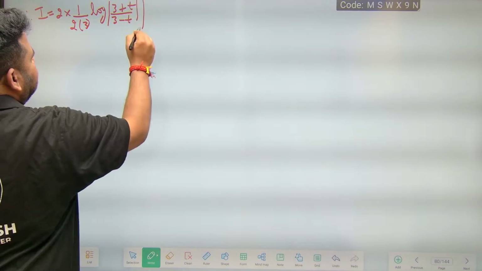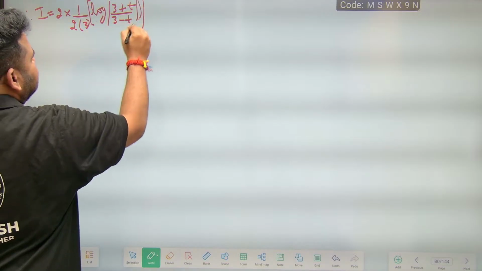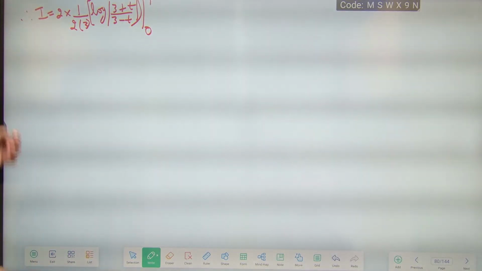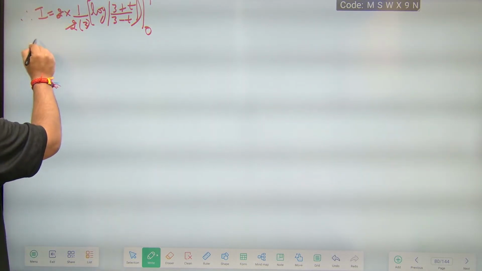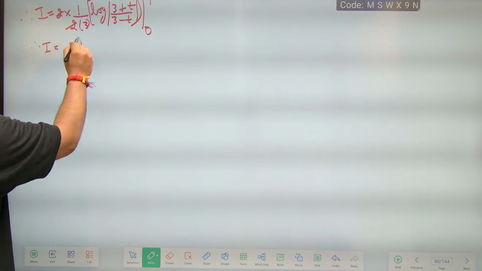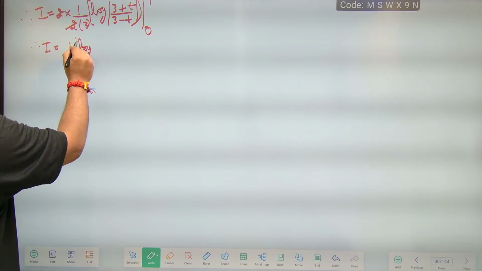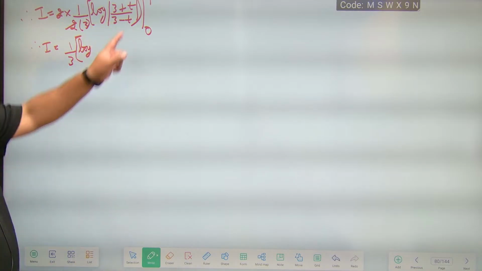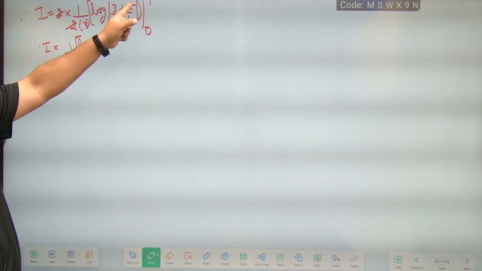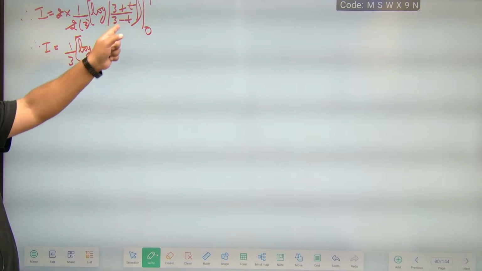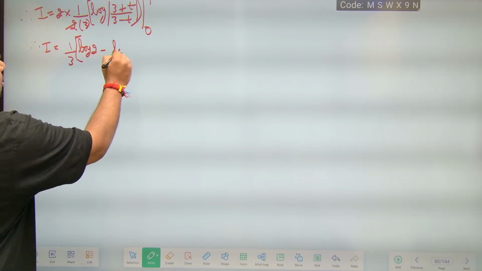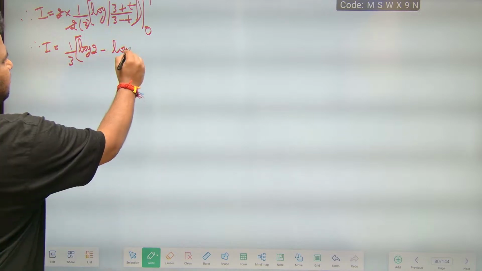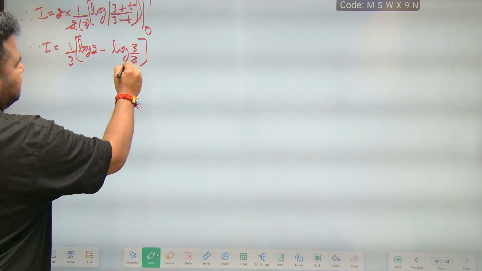The limits are 0 to 1. Now the 2 and 2 will cancel. Therefore I is equal to 1 by 3 into log of, if I put t equal to 1, 3 plus 1 is 4, 3 minus 1 is 2, 4 by 2 is 2, so log 2, minus log of 3 plus 0 is 3, 3 minus 0 is 3, so 3 by 3 is 1.